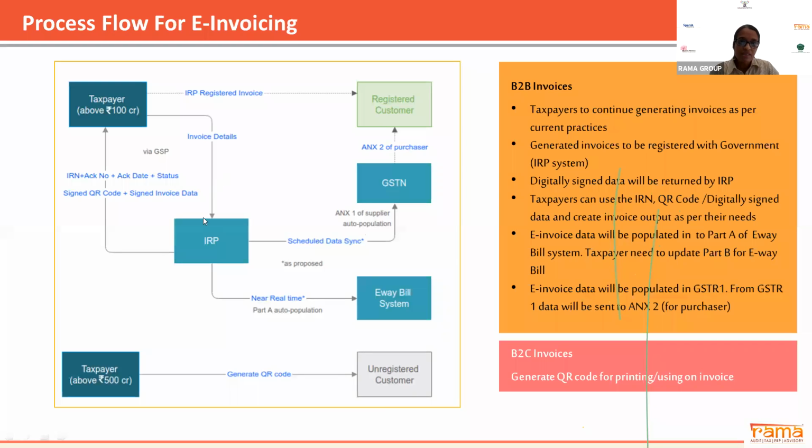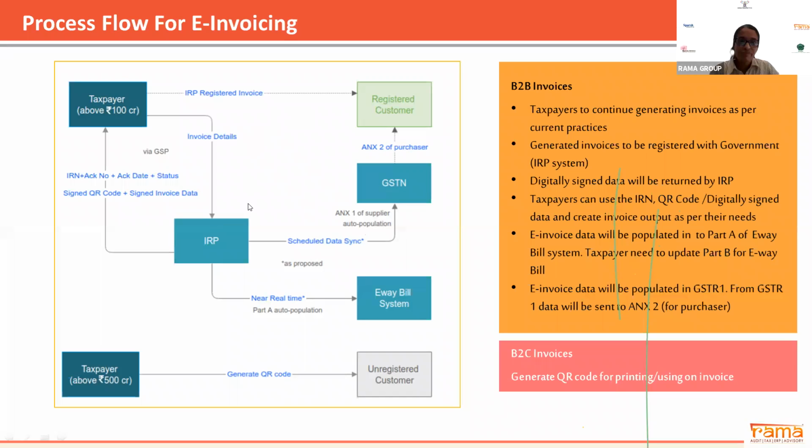Okay. Now, for example, if all the information is perfect and there is no error, then the IRP portal will send the IRN number, which is a 64-character string, the acknowledgement number, acknowledgement date, and status. Status means it will show you whether this IRN is active or whether this IRN is cancelled. After that, the signed QR code and signed invoice data will be sent to the taxpayer.